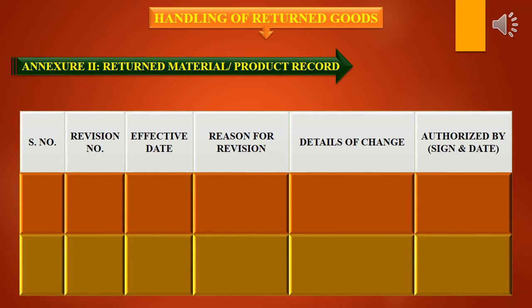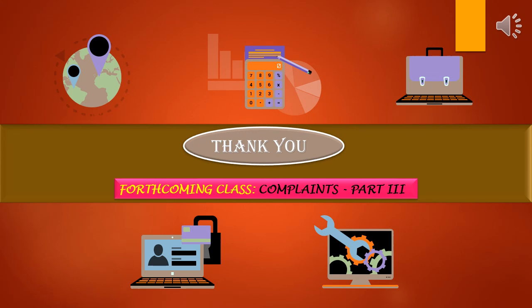And as per Annexure 2, the returned material or product record comprises revision number, effective date, reason for revision, details of change, and authorized signature with date. With this, we have come to the end of today's class, a discussion on handling of complaints and handling of returned goods. In the next class, we will be discussing part 3 of complaints. Thank you all for patient listening.